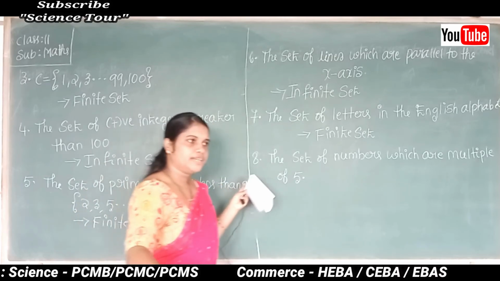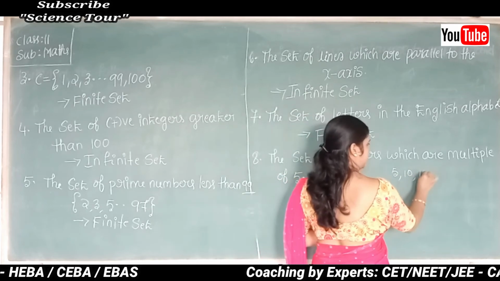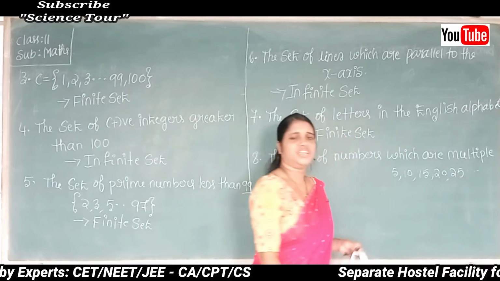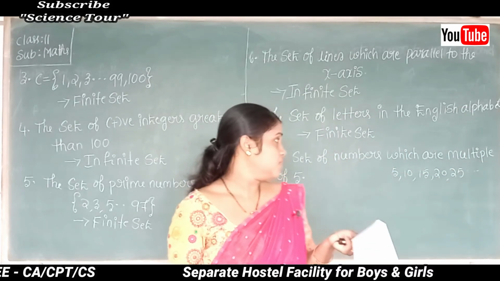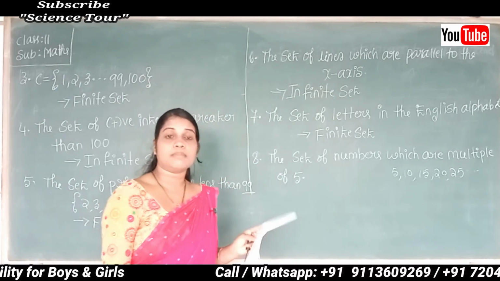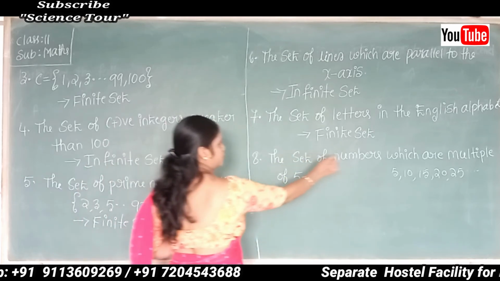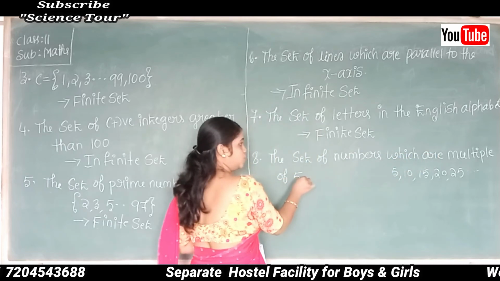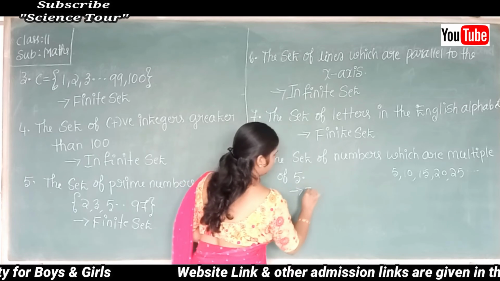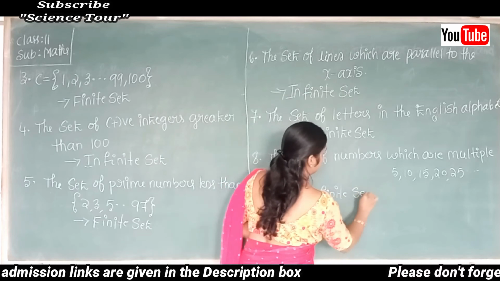Okay, so we know the multiples of 5: 5, 10, 15, 20, 25 and so on. There are infinitely many numbers which are multiples of 5, isn't it? We can find infinitely many numbers as a multiple of 5, isn't it? So therefore, the set of numbers which are multiples of 5 is an example for an infinite set. Okay, this is an infinite set.